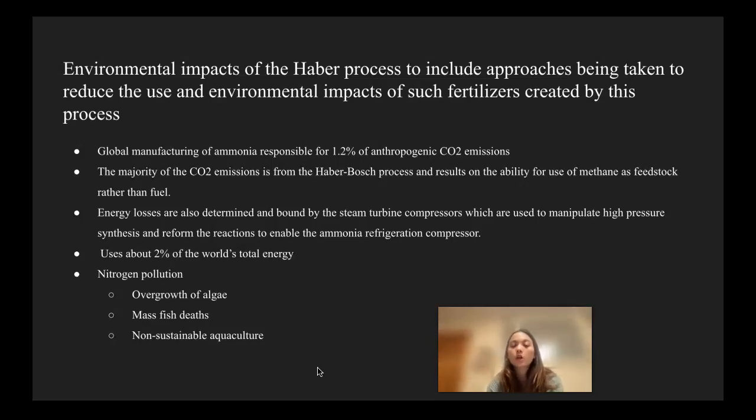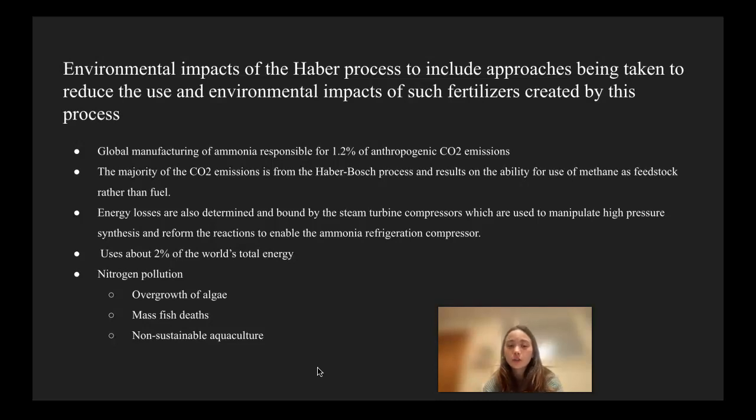The majority of the carbon dioxide emissions is from the Haber-Bosch process and results from the use of methane as feedstock rather than fuel. Energy losses are also determined and bound by the steam turbine compressions, which are used to manipulate high-pressure synthesis and reform the reactions to enable the ammonia refrigeration compressor. It uses about 2% of the world's total energy.